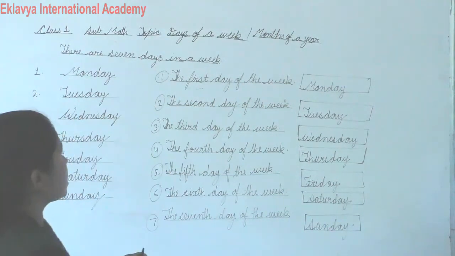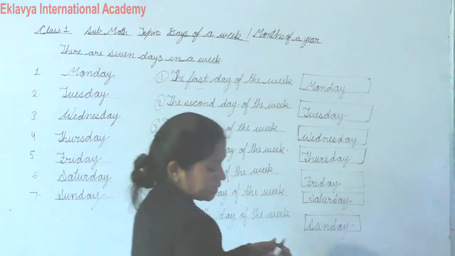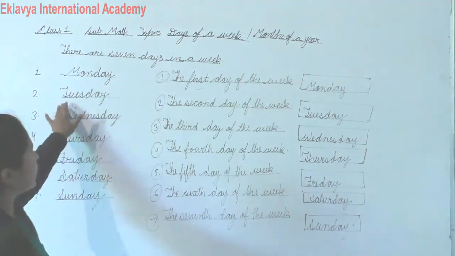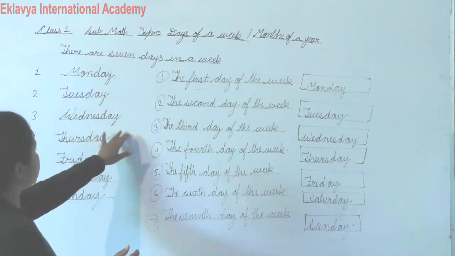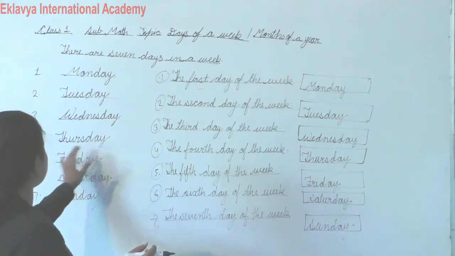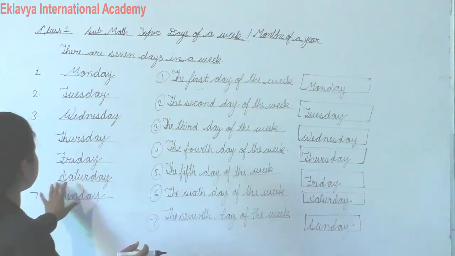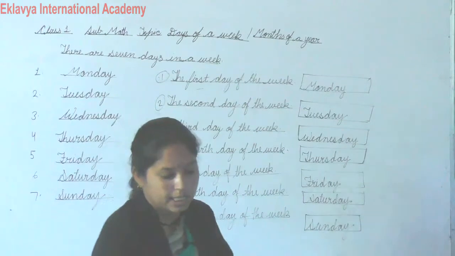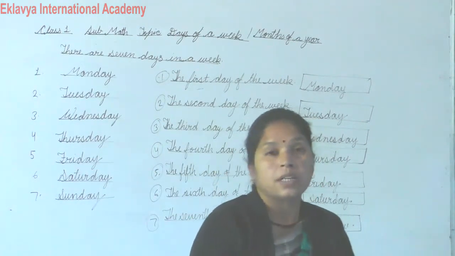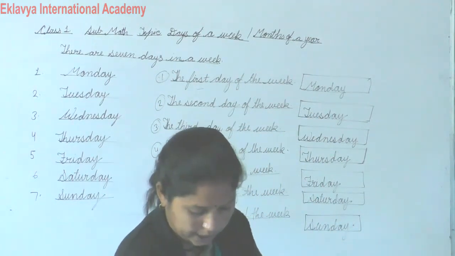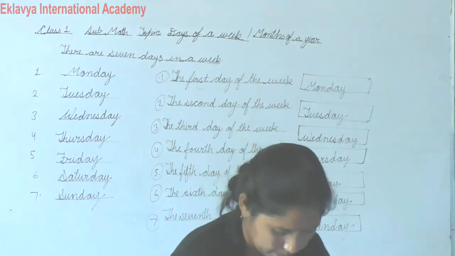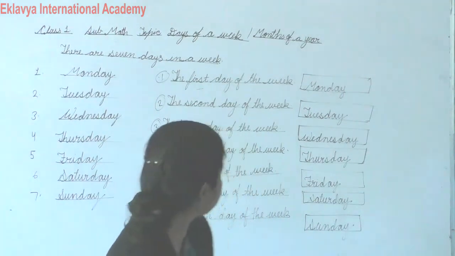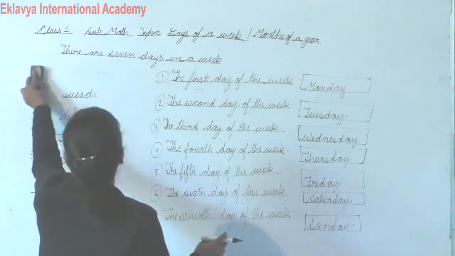Yes. So students, how many days in a week? 7 days in a week. And first day Monday, second Tuesday, third Wednesday, and fourth Thursday, fifth Friday, and sixth day is Saturday, and seventh day is Sunday. Sunday is the seventh day. Okay. And write in your notebook.